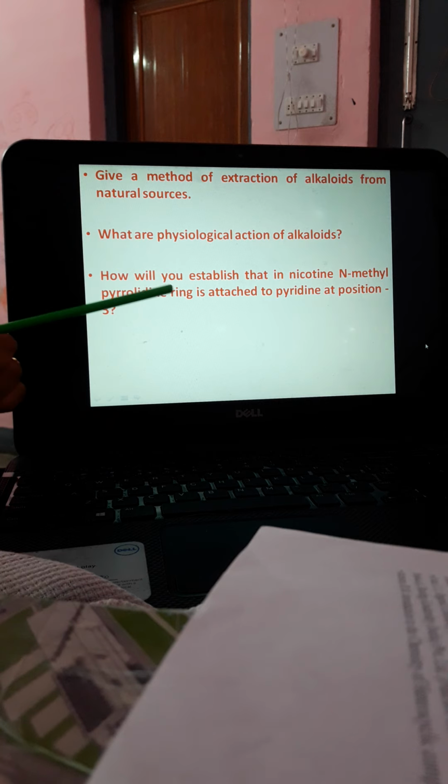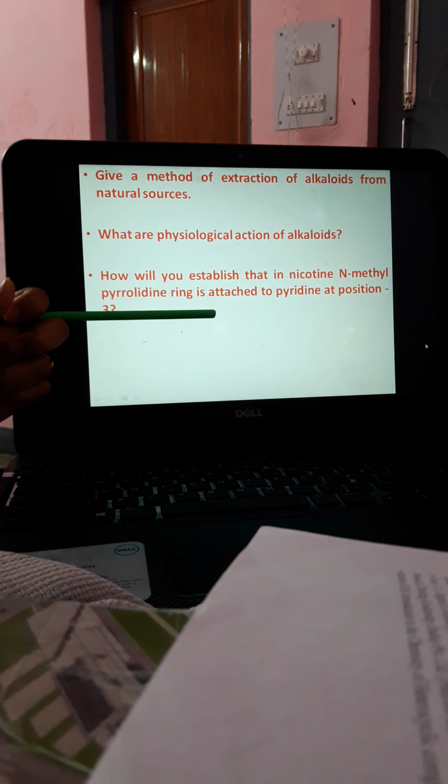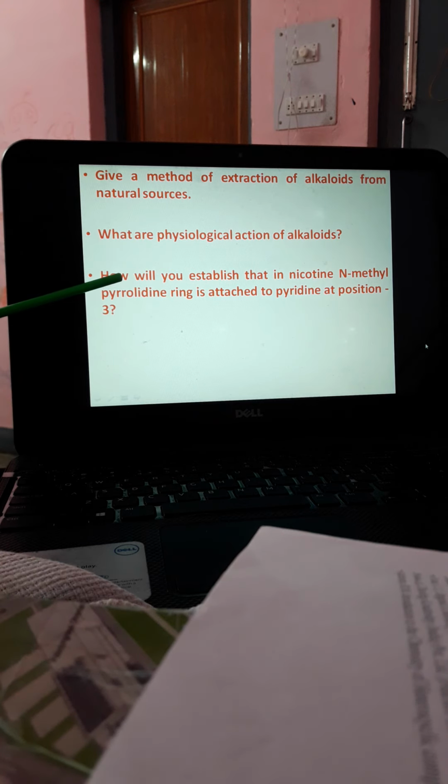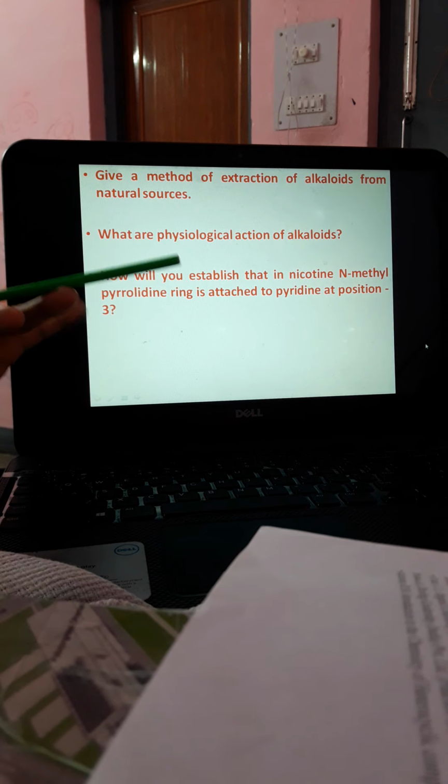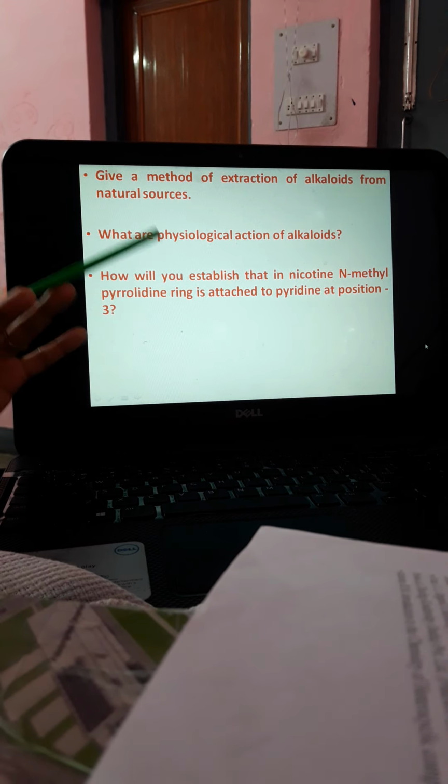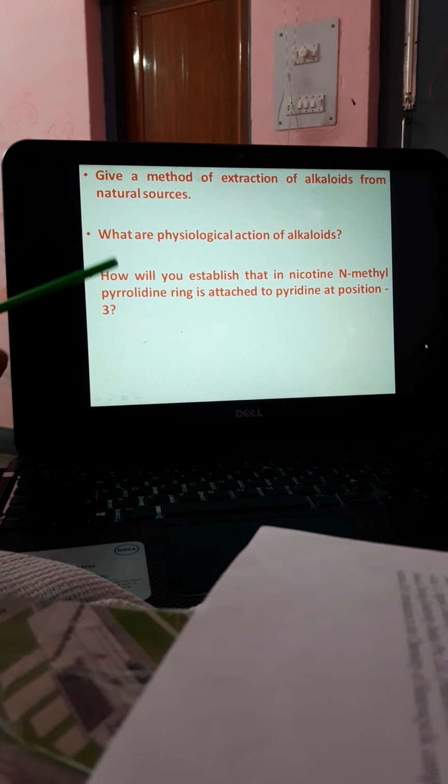Next is, how will you establish that in nicotine the N-methylpyrrolidine ring is attached to pyridine at the third position? For that, you have to mention that when the nicotine zinc chloride complex is distilled, it will generate pyridine, pyrrole and methylamine. It will be the proof of the side chain being attached to the beta or third position of the pyridine ring.